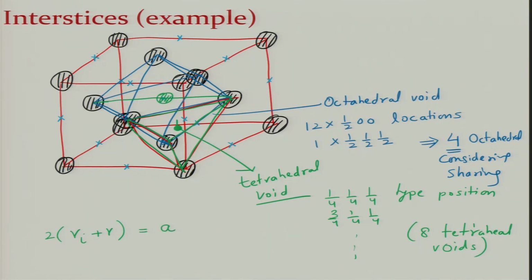Okay. And what is a in terms of R? Because atoms are touching each other, a square root 2 is equal to 4R. And if you just substitute this, you will find r octahedra, let us say r oct, to be equal to 0.414 R. And similarly, you can also find out what is the tetrahedral size.